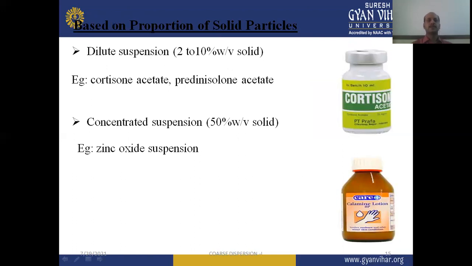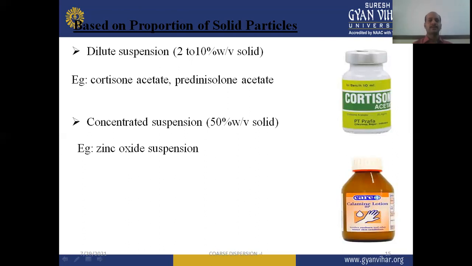Next parameter is based on the proportion of solid particles. Based on the proportion of solid particles present in the dispersed phase of the suspension dosage form, we can again classify the suspension into two parts. One is the dilute suspension, the second one is the concentrated suspension. In dilute suspension, the solid content is 2 to 10% weight by volume. Examples of these types of dilute suspensions are cortisone acetate, prednisolone acetate, etc.